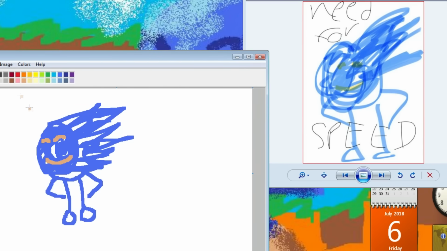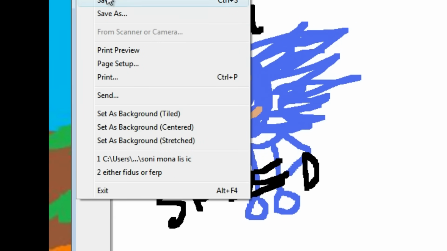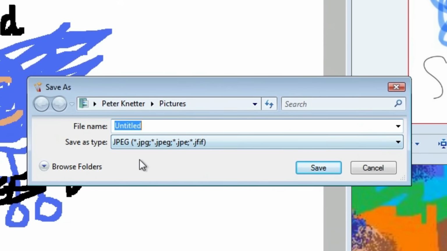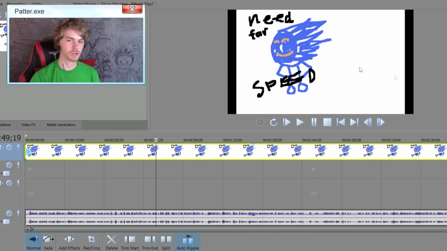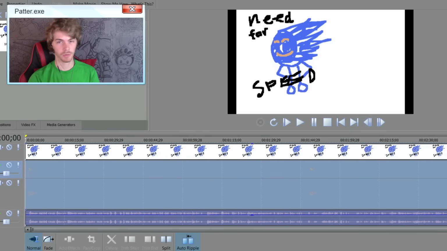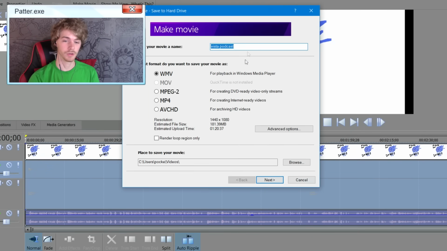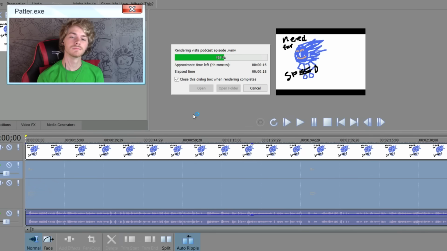And now we just need the text speed. Alright, that will do it. That's a good one for the background of the podcast. Snowy something Sonic-y. It's not the right aspect ratio, but who cares? For Windows Vista, this was the kind of stuff you were doing. And then that's it. We're going to crop this, and we're going to render this as, of course, a Windows Media video. And it's gonna be magical. Back in the day, this would have taken at least 3 hours, and it's only a 3-minute video.